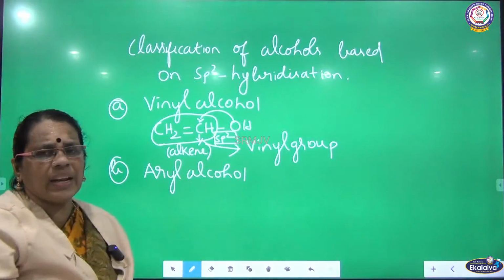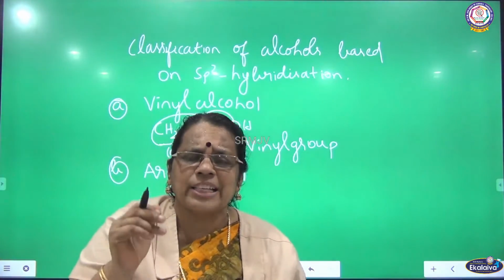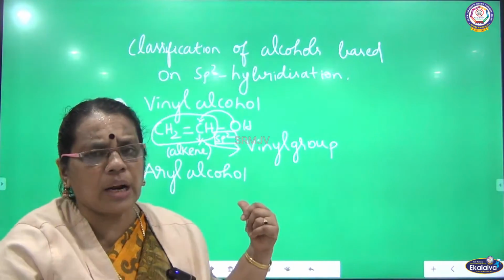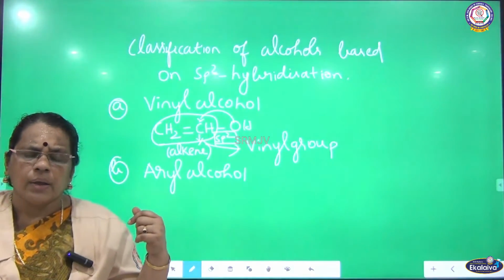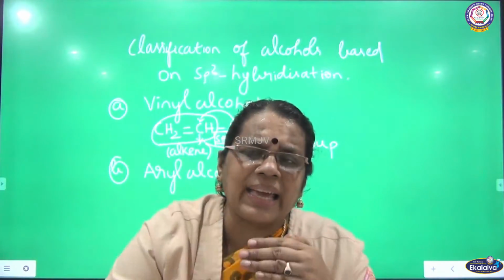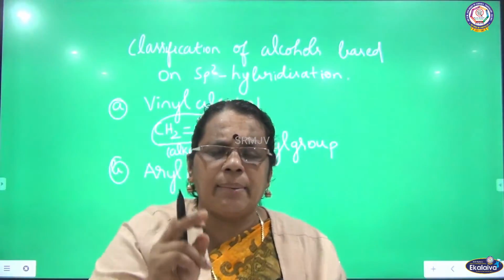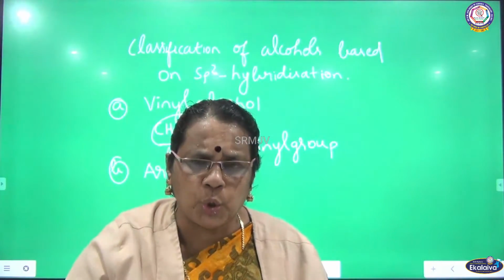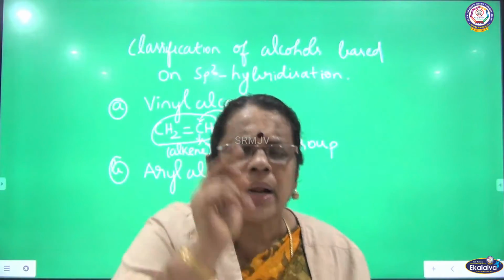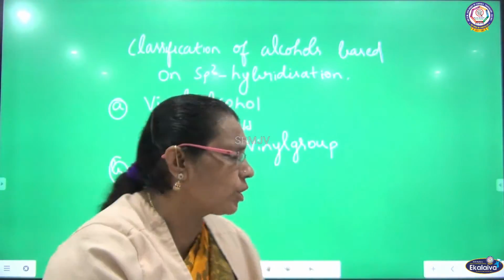So, vinyl alcohol comes under sp2 hybridization. Here OH is attached to the carbon-carbon double bond, which comes under the alkene family, where the hybridization of carbon is sp2.